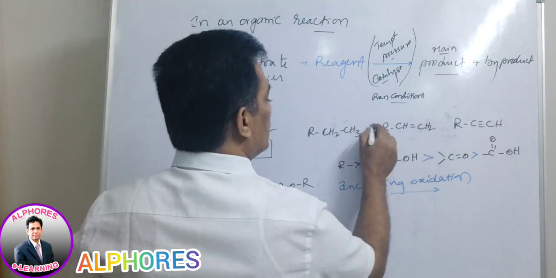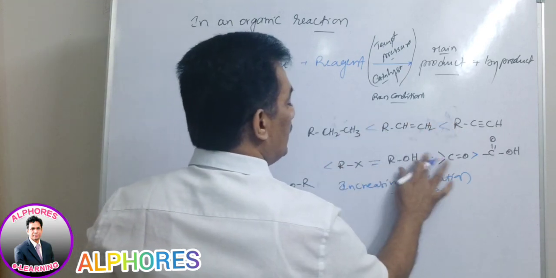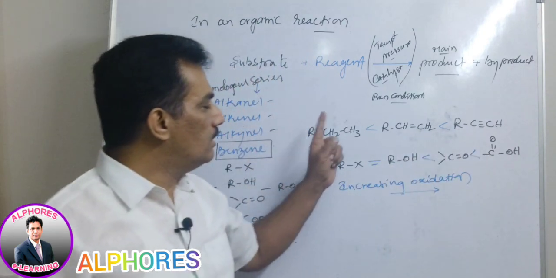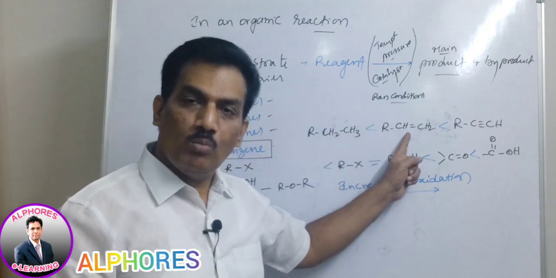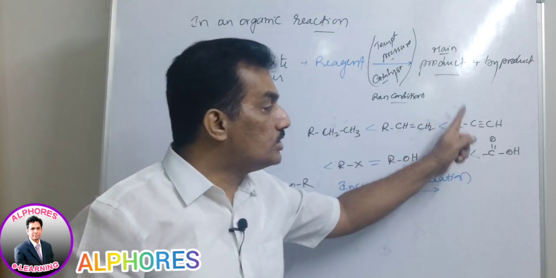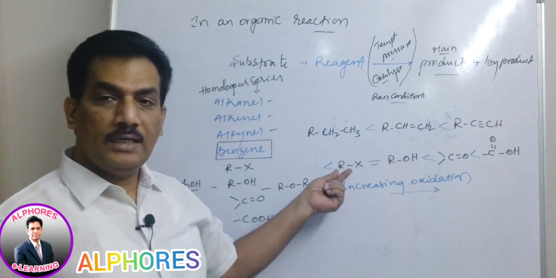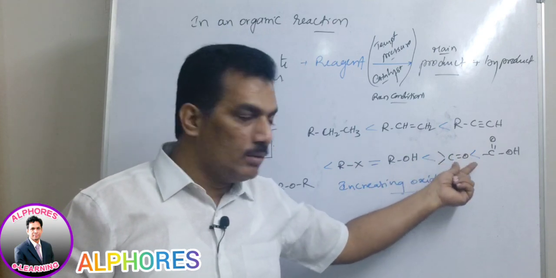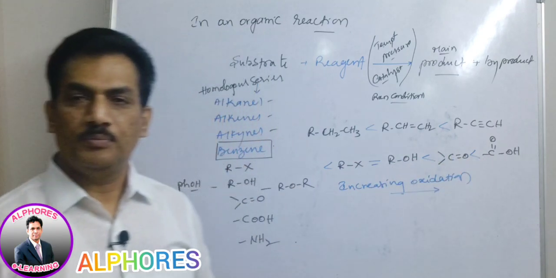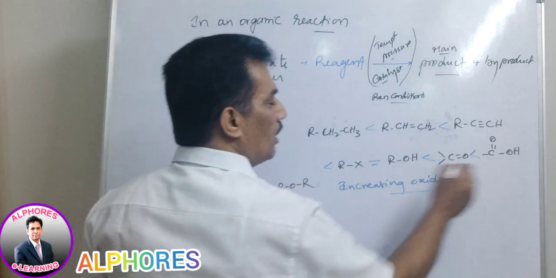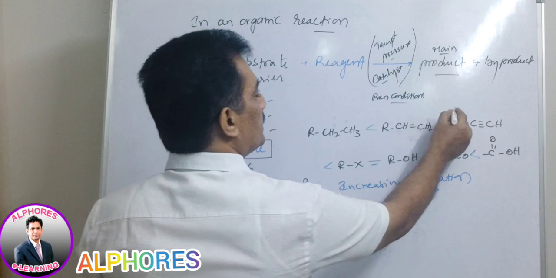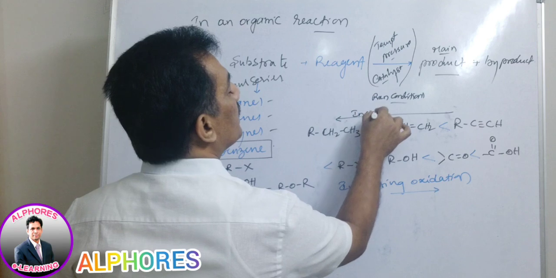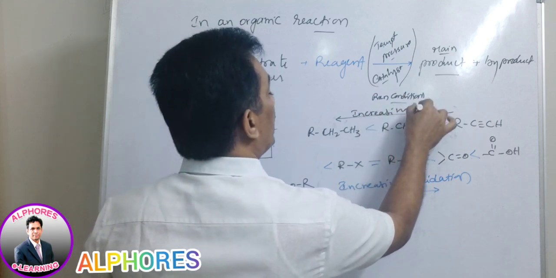Sorry, it is like this. Increasing oxidation. That means when compared to alkanes, alkenes are more oxidized, alkynes still more oxidized, alkyl halides still more oxidized, and it is equal to alcohol, and then carbonyl compounds, and then carboxylic acid. When this is increasing order, the reverse is nothing but increasing reduction.